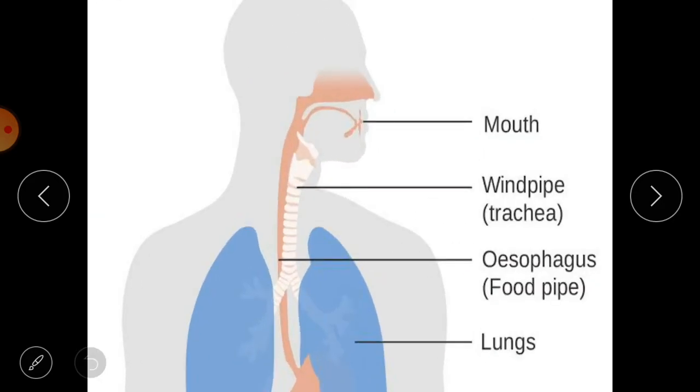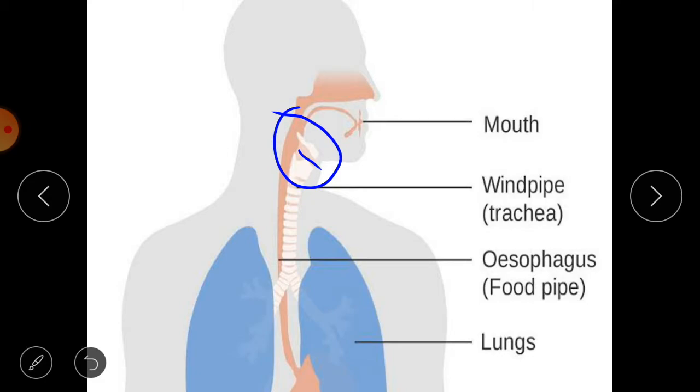So here you can see the picture of this esophagus, or we can say food pipe. This brown color part you see, it is food pipe. Okay. And here above the larynx, epiglottis is present. This epiglottis is a flap like structure, cartilaginous flap like structure at the end of the larynx. Here this is larynx. Okay, this is larynx, and here this epiglottis is present. And what is the function of this epiglottis?